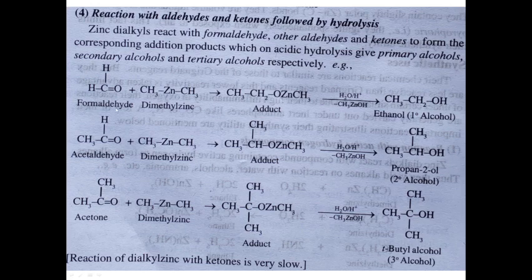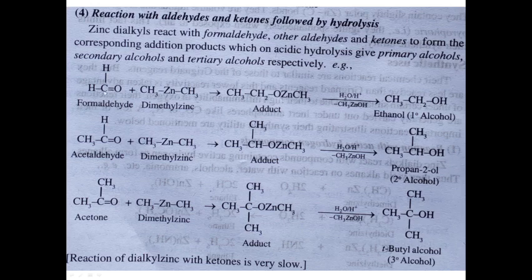So when the Grignard reagent is reacting with formaldehyde, we always get the end product as a primary alcohol. And if we use any other aldehydes, normally we get a secondary alcohol. And when we take any ketone, we normally get a tertiary alcohol. So now let us discuss the reactions.